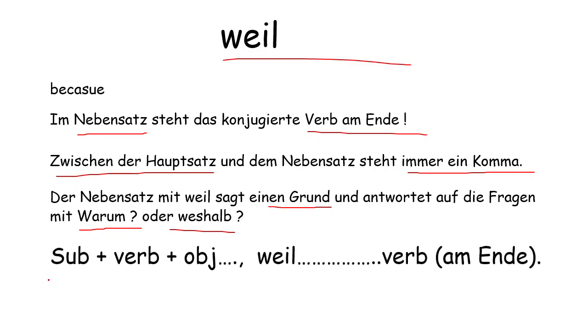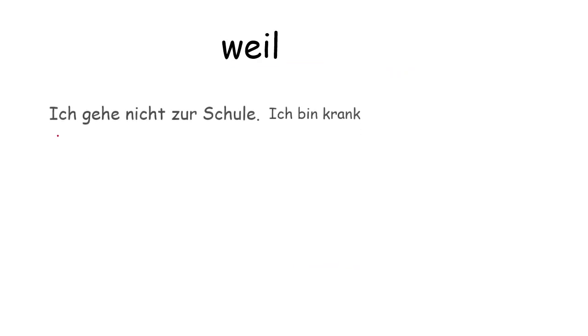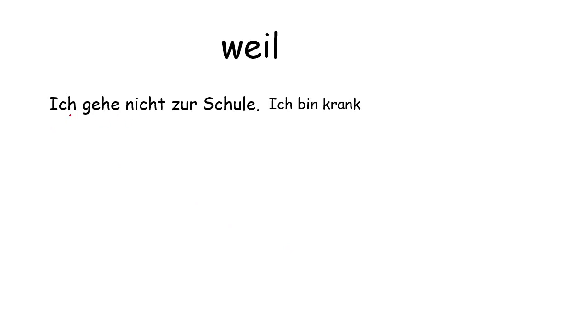So we make a sentence like this: subject, verb, object, and the weil comes after the comma and the verb goes at the end. Let's see with the example. This is the Hauptsatz, Nebensatz. Let's see. Ich gehe nicht zur Schule, ich bin krank. So one sentence is this: Ich gehe nicht zur Schule. The other is ich bin krank.